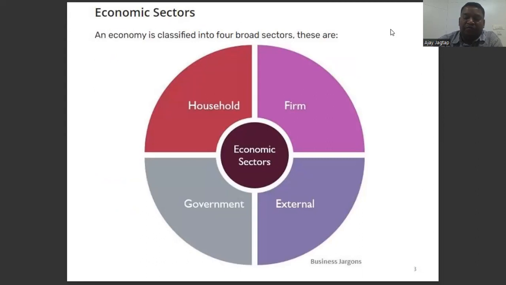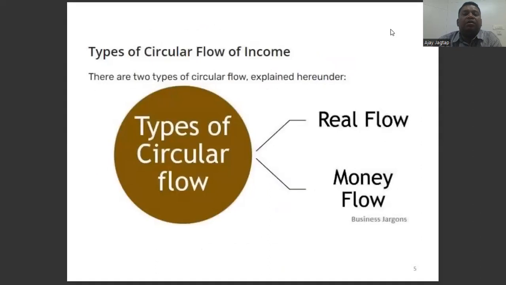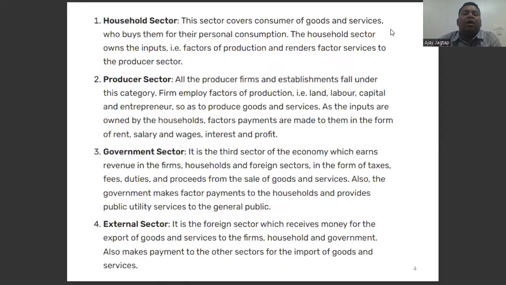Let's see a brief of the sectors. The household sector is the sector of consumers of goods and services, who buy them for personal consumption.